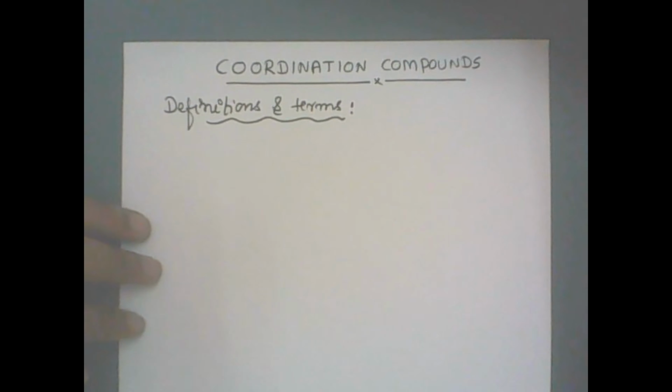Now what about the reverse way, NC? This is called isocyanido. So ligands containing two different ligating atoms, but only one donates at a time, are called ambidentate ligands.